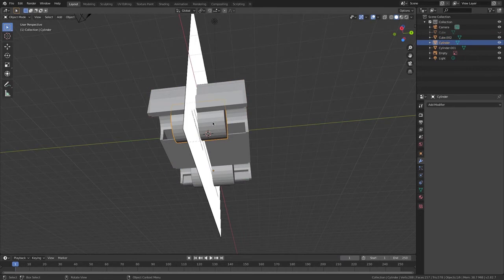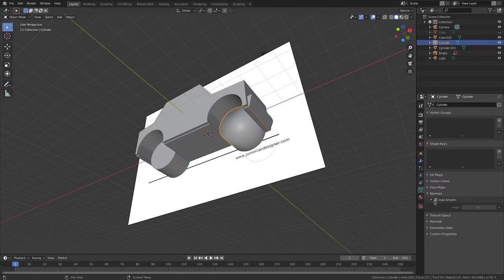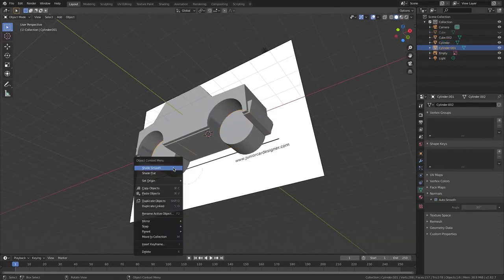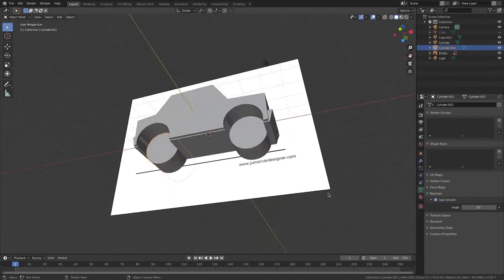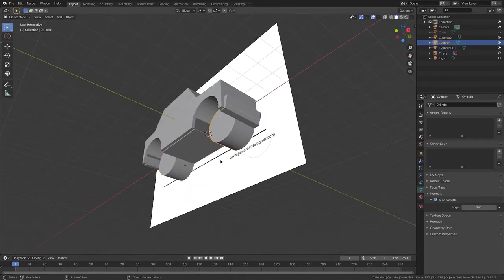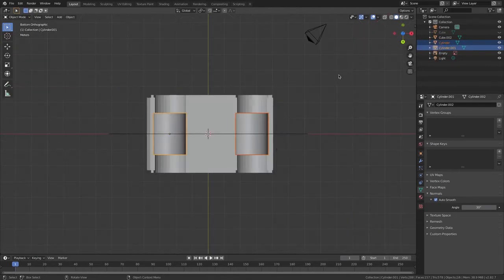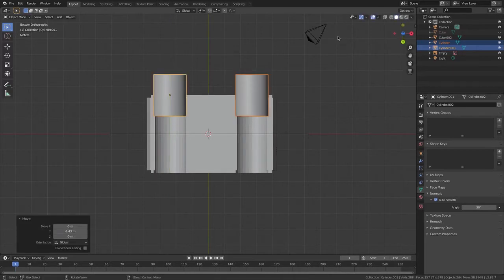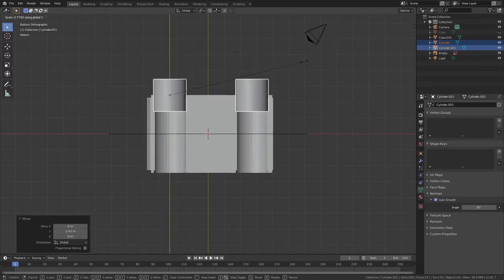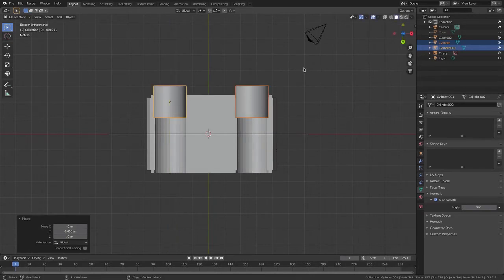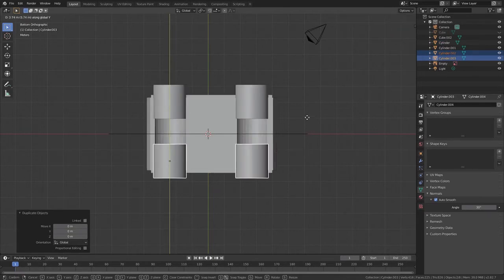So now I'm going to select that one and go Shade Smooth. I'll go Auto Smooth and do the same to this one, Auto Smooth. There we go. Now I'm going to select my wheel or my cylinder and hold on Shift and select the other one. Now I'm going to go on the Z axis, go GY and go SY and GY, SY, make it a bit bigger, go Shift D, GY.